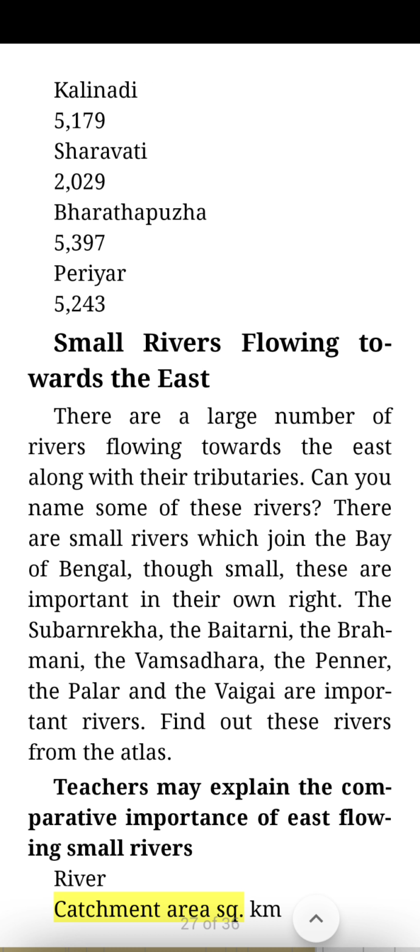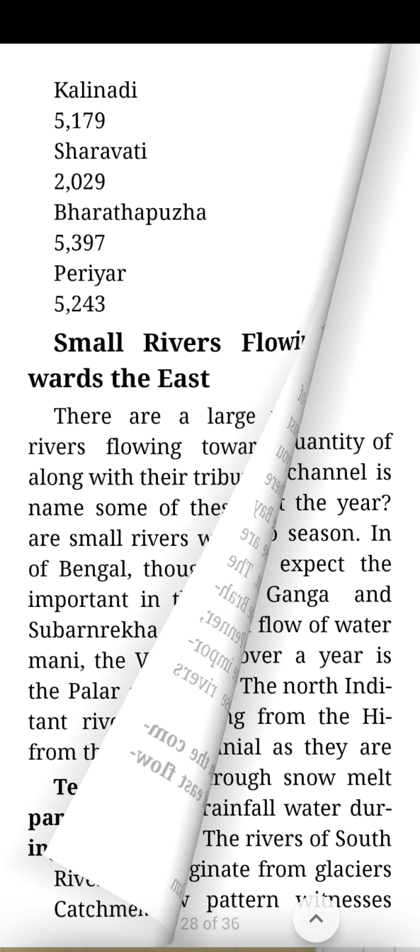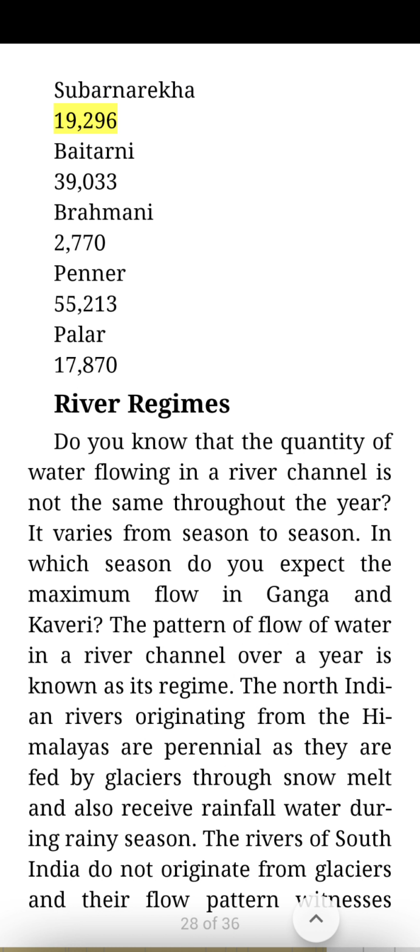River, catchment area in square km. Subarnarekha 19,296. Baitarani 39,033. Brahmani 2,770. Penna 55,213. Palar 17,870.